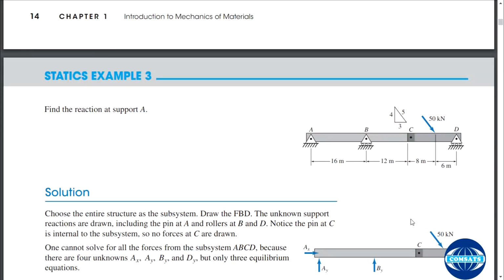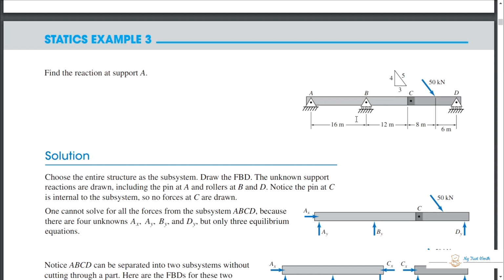Okay, these are the points on how you are going to evaluate. Even an indeterminate beam can be solved by using some common sense and subdividing the components. And it is only possible when there is some hinge component. This is an important point.